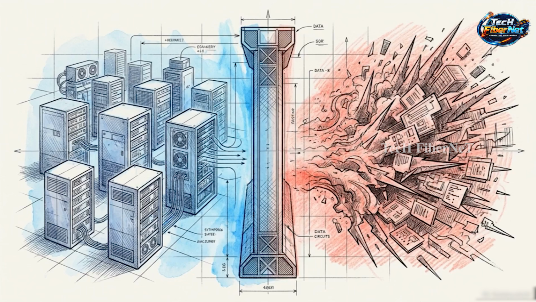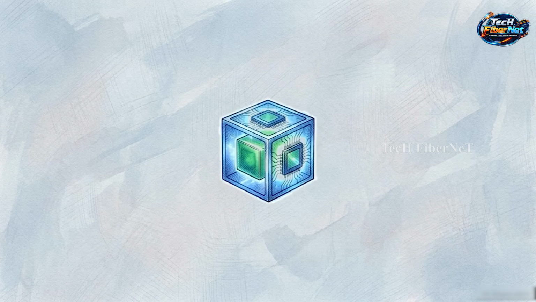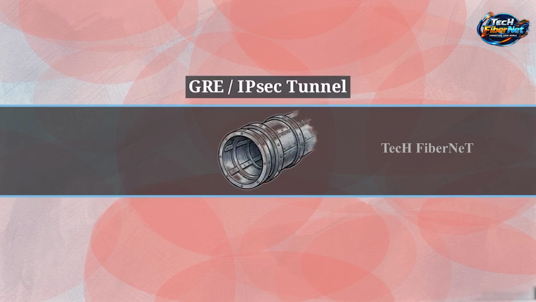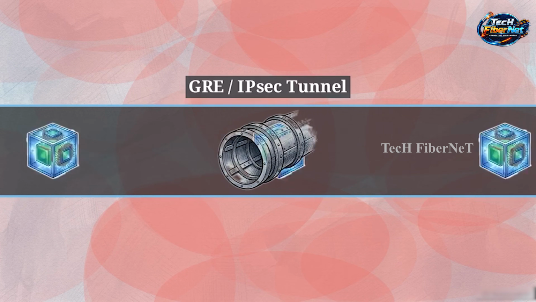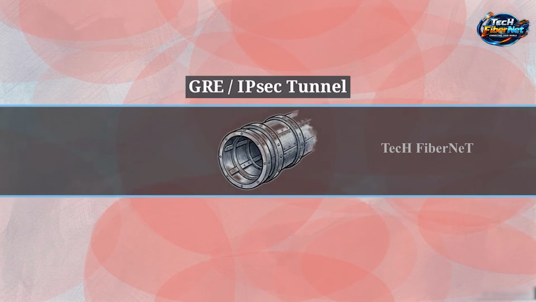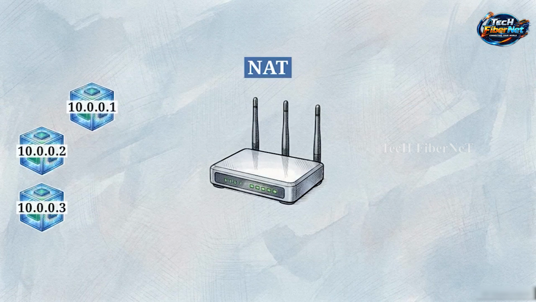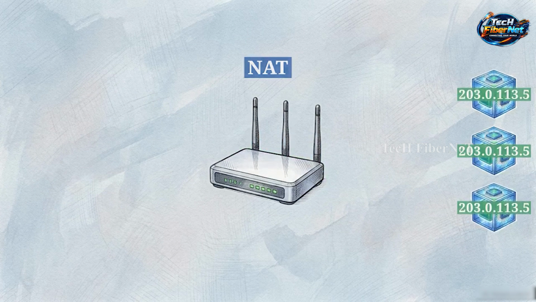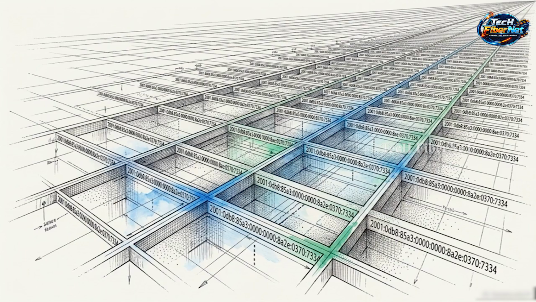We now shift focus to the WAN edge, the perimeter where the trusted internal enterprise touches the untrusted public internet. Spanning vast geographic distances requires specialized data encapsulation using WAN protocols like PPP. This geographic transit is cryptographically secured using GRE tunnels over IPsec, shielding internal data as it crosses public infrastructure. At this boundary, Network Address Translation, or NAT, allows the enterprise to conserve the limited pool of public IPv4 addresses. Migrating the entire network to an IPv6 standard provides an architectural alternative that bypasses the limitations of IPv4 exhaustion entirely.